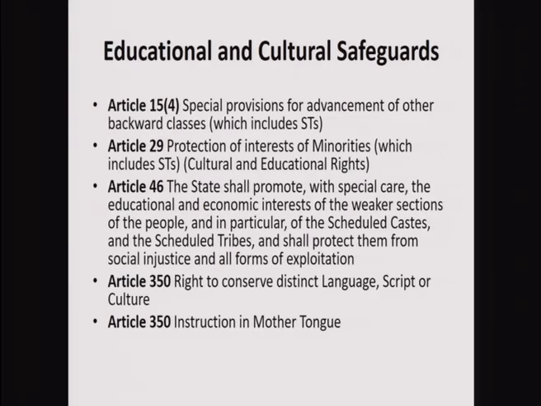Article 350 reserves the right to conserve their distinctive language, script as well as culture. Article 350 again talks about providing education in the mother tongue, especially for the first 5 years of basic education, so that the children can learn easily. So, we are going to use a bilingual approach in terms of learning: the first 5 years in their mother tongue, followed by bilingual.